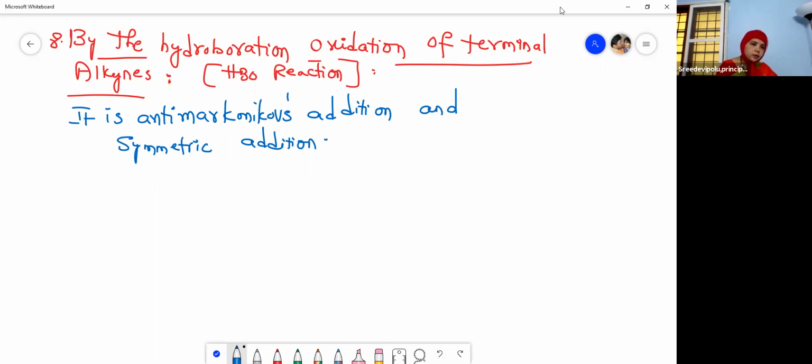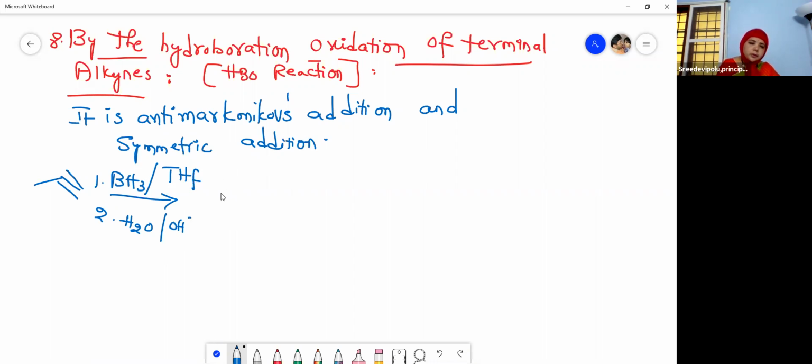See here, I will give you an example. So this is our terminal alkyne. Now, which on treatment with borane, and then what is the second step? Hydrolysis, in the presence of a base, OH minus.